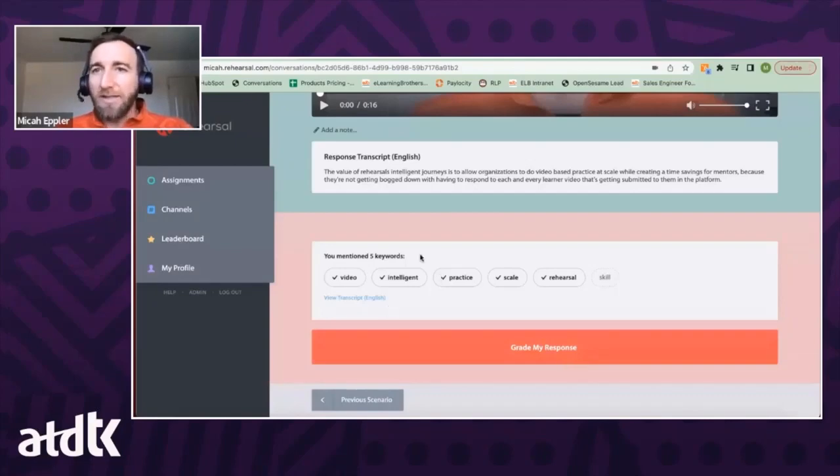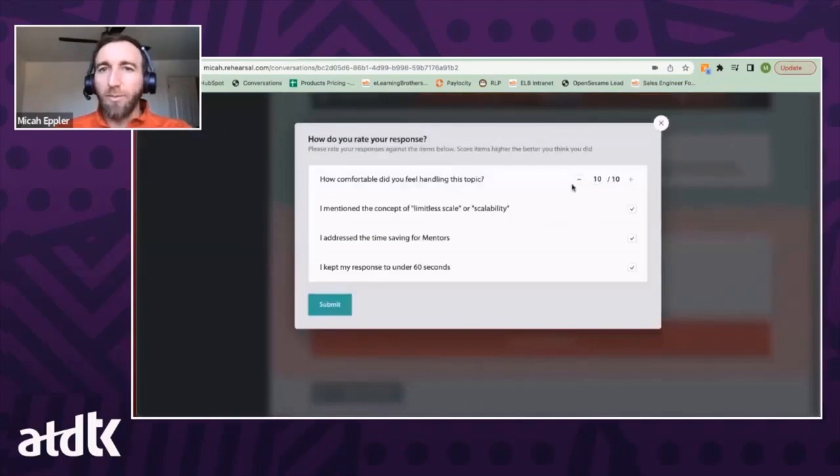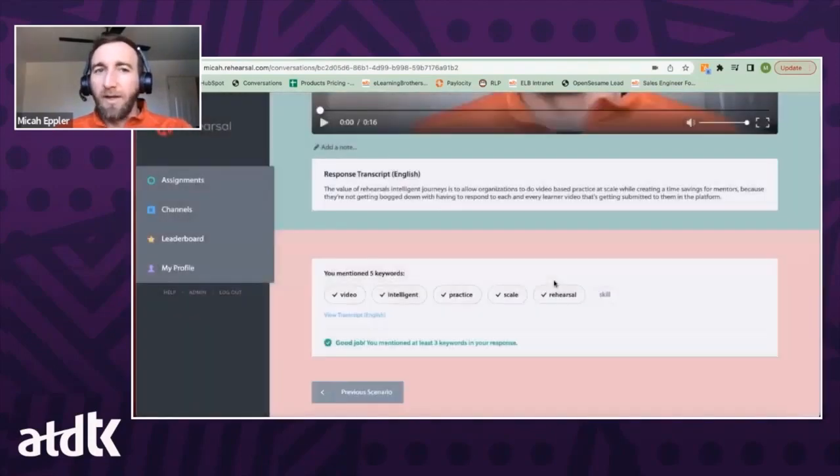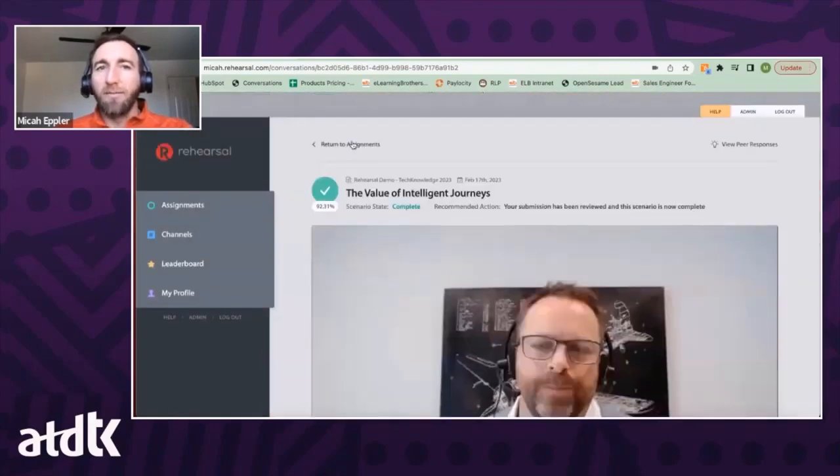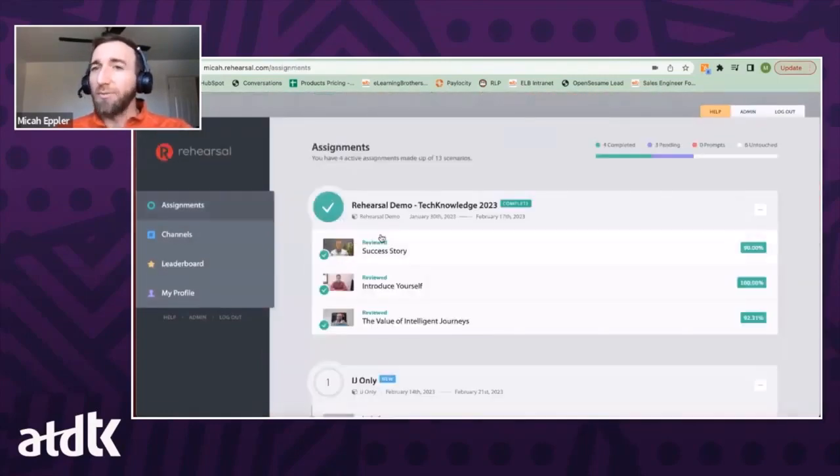But since I passed this portion, now here comes the grade my response aspect. So here's the rubric that we created. I can go ahead and grade myself on this performance. I did all these things. I can uncheck it if I didn't do something. And we can submit. And now I've effectively finished that entire assignment while only having 1 mentor engagement there. So again, the intelligent journey capabilities are scaling options to allow you to do video-based practice across your organization and not wear down your mentors.